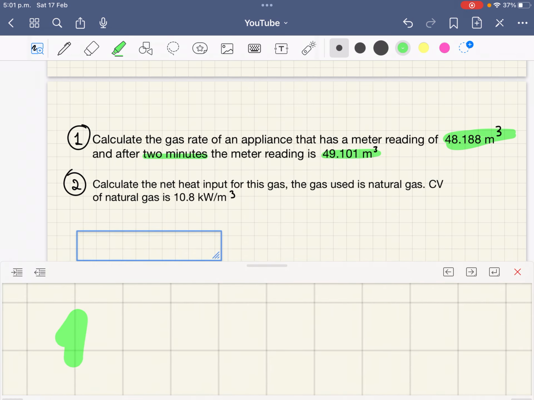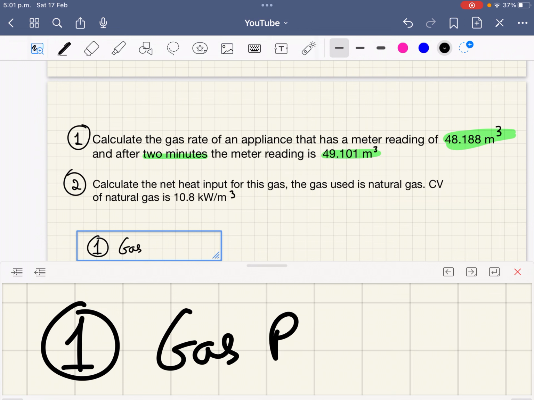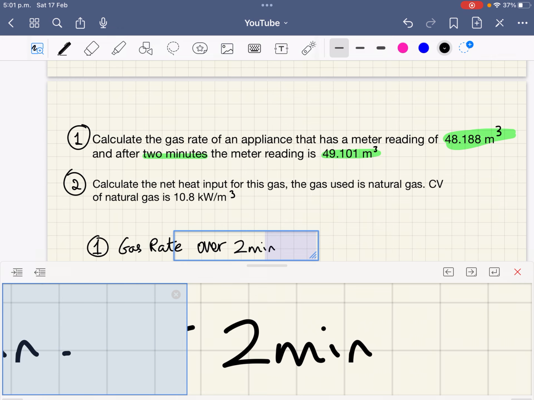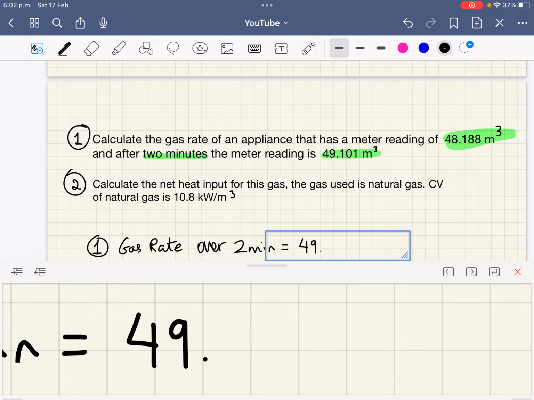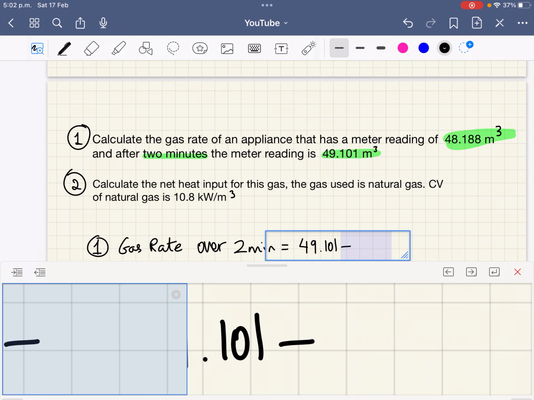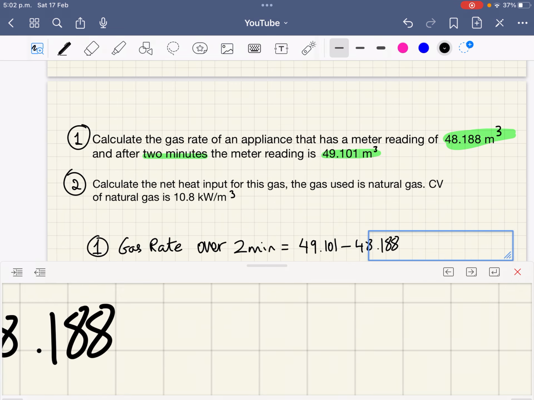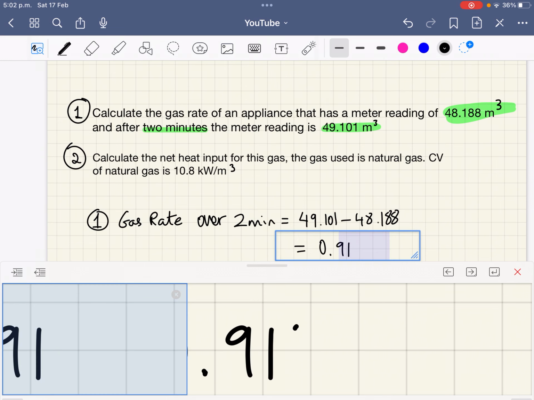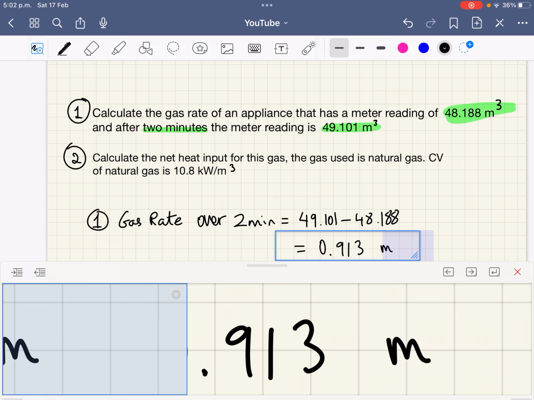So, solution to part 1, gas rate over 2 minutes is going to be the bigger number, which is the second reading, 49.101, take away 48.188, and when you do that, I'm just going to type it into the calculator, 49.101 minus 48.188, we get 0.913, and the unit is the same, that's still meters cubed.